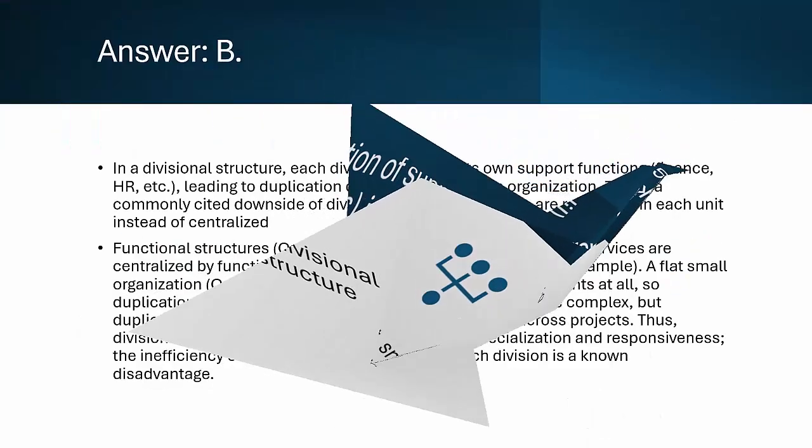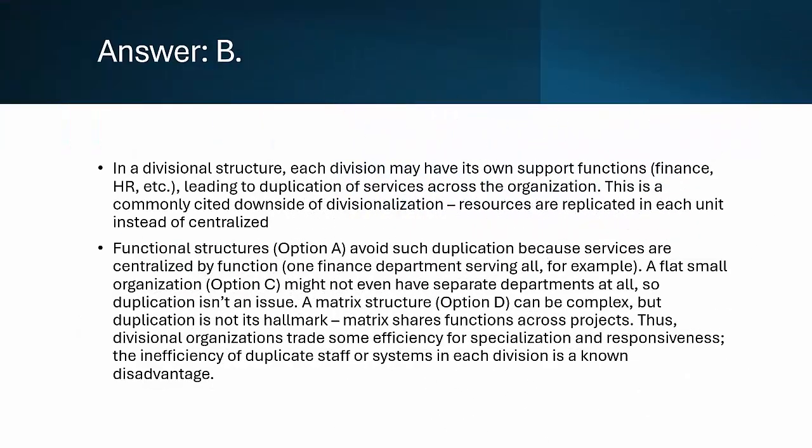Correct answer B, divisional structure. Why? In a divisional structure, a company is divided into different units, like separate product lines or regions. Each division often has its own finance, HR, or marketing team, leading to duplication. Option A, functional structure, is incorrect. Here, support services are centralized into a single department, avoiding duplication.